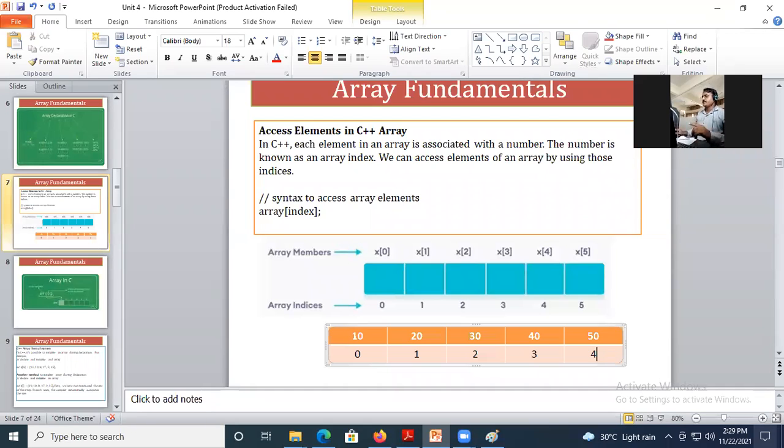When you have 5 values in an array, your last array index will be 4, that is n minus 1. Remember this, because array index always starts with 0.